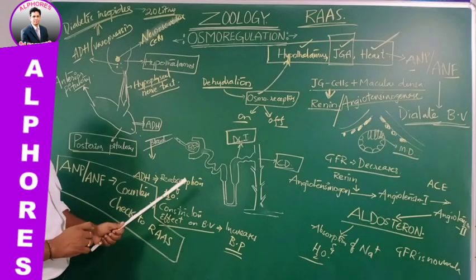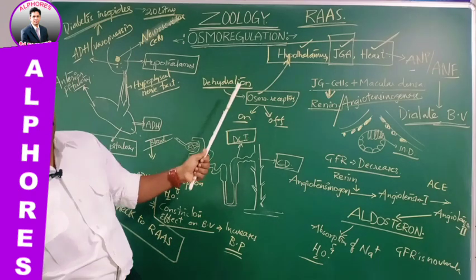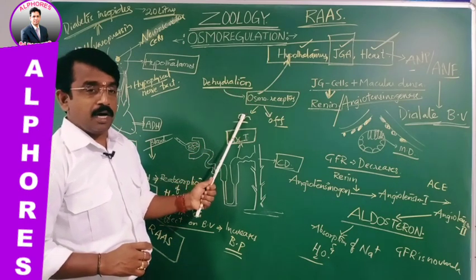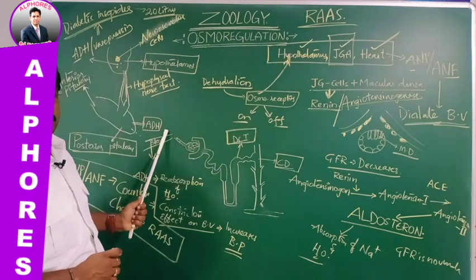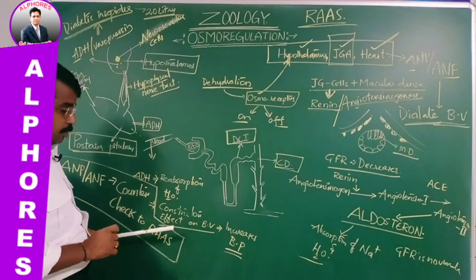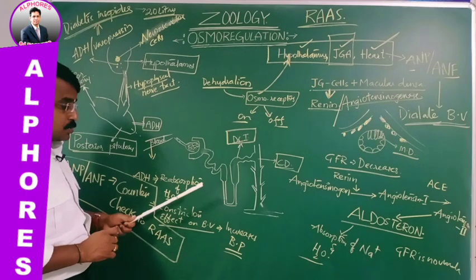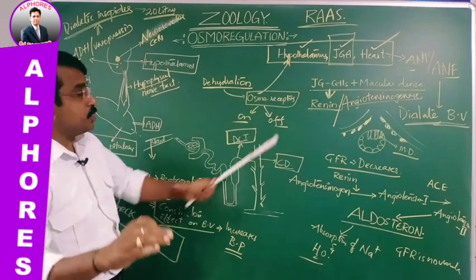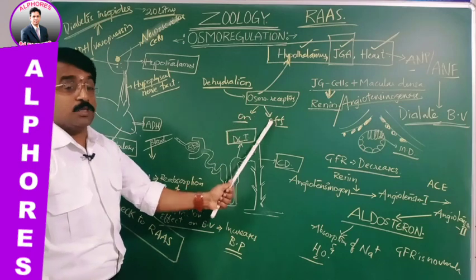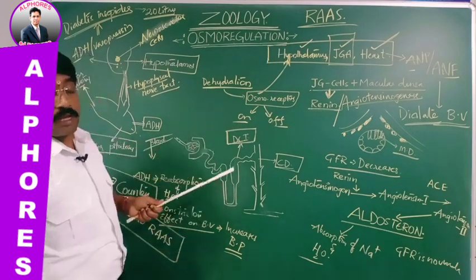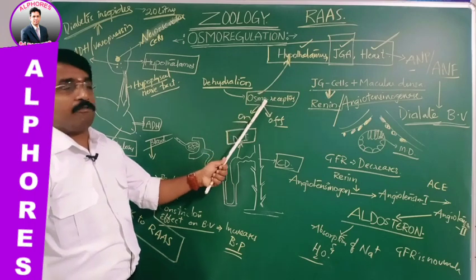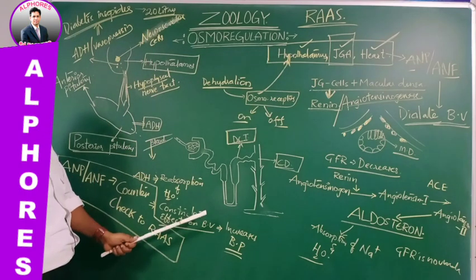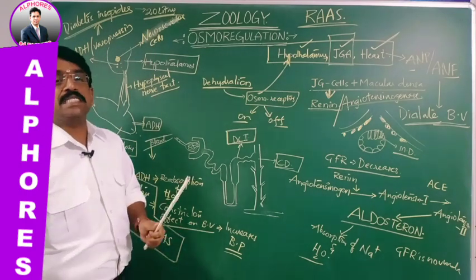Why? Actually, it is released when there is dehydration or loss of water. That is detected by the osmoreceptors, and the osmoreceptors turn on and activate the hypothalamus. That releases the ADH, which plays a role in reabsorption of water and a constrictor effect on the blood vessel. So the water content becomes sufficient. Once it reaches sufficient, the osmoreceptors turn off. So this is the negative feedback mechanism. When it is off, the hypothalamus is not activated and ADH is not released. So this is how the water content is maintained normal.